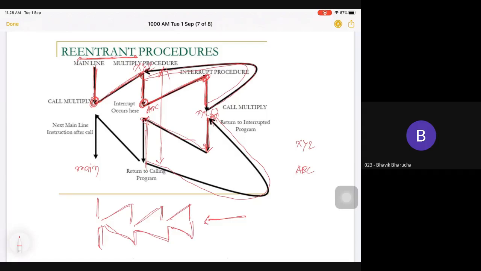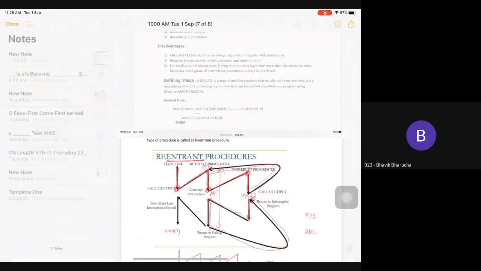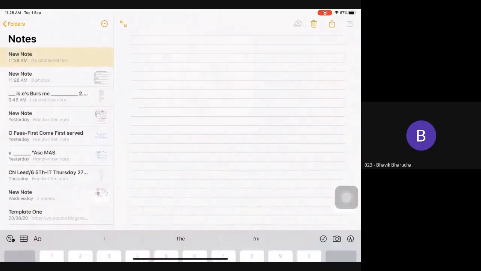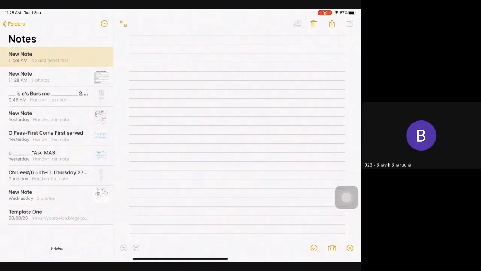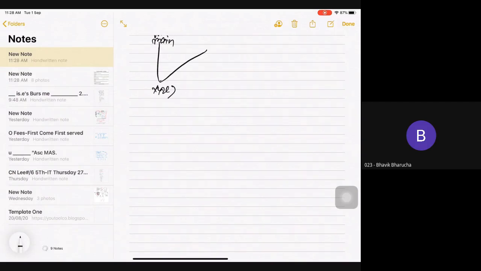I will explain to you again with a blank diagram. Let me draw, from scratch. Let's start. Okay, so this is my main program. Fine. Done. Here I am having a call to XYZ. So I will go here. This is my XYZ function.